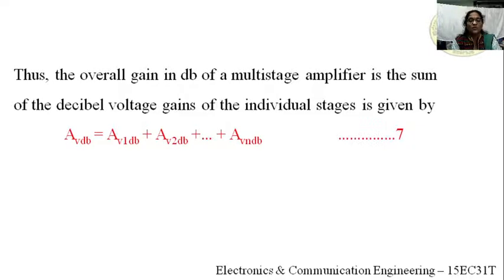It is equal to the gain in decibels of the first stage, AV1 in decibels, plus AV2 in decibels, the gain of stage 2, till the n stages. So this is the representation of the voltage gain in decibels.